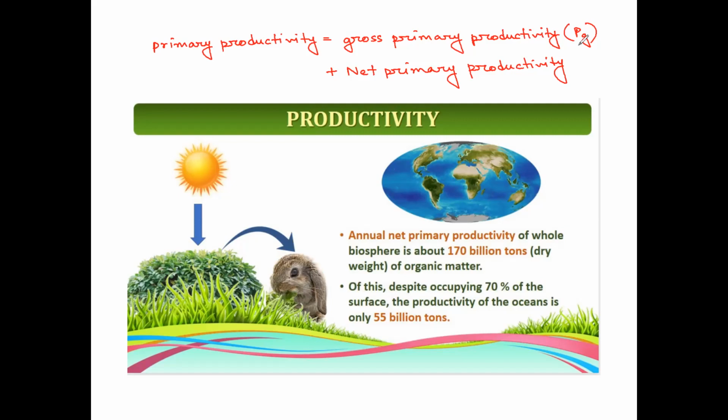And net primary productivity, which is termed PN, talks about the amount of plant product that is stored in the plant.